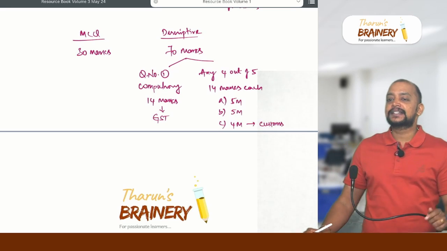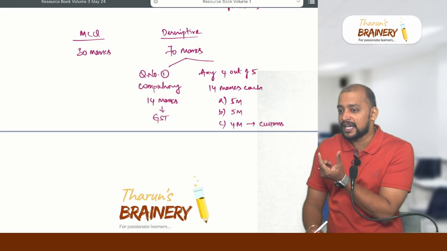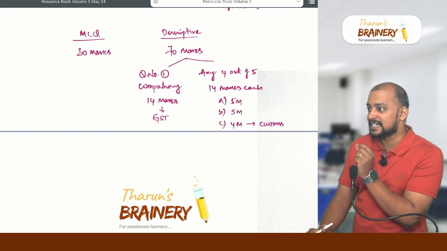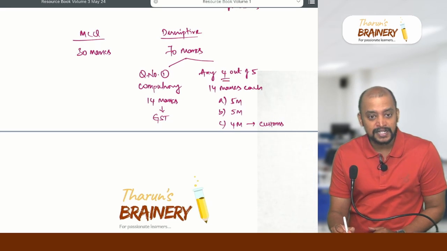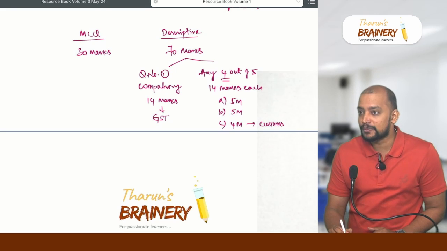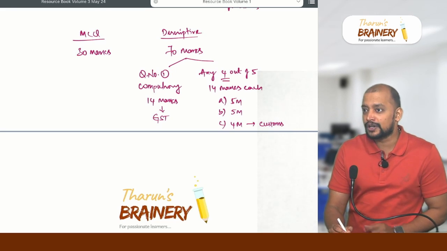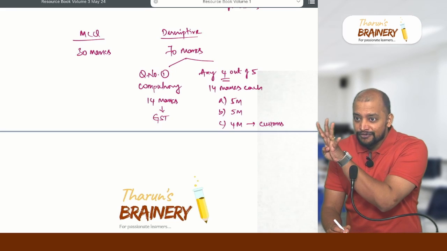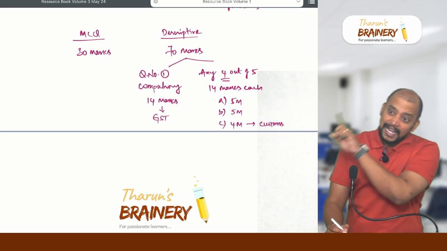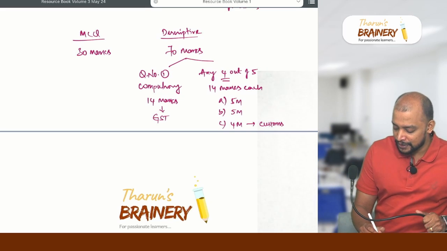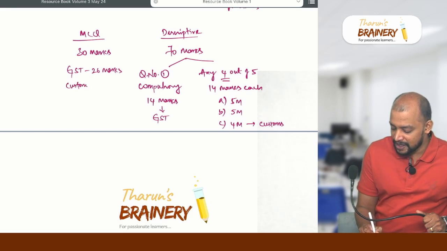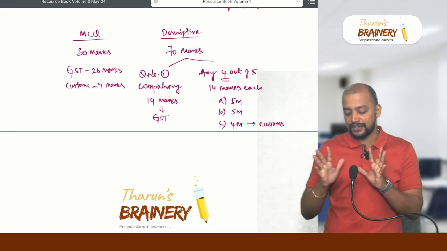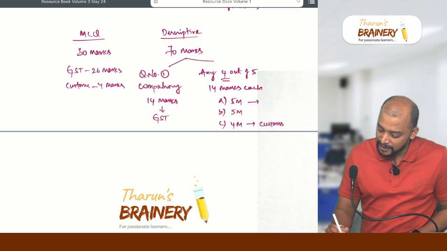Which means descriptive-wise the customs portion will be 16 marks. How 16 marks? You have to write 4 questions, so each question's part C will be 4 marks of customs. So 4 into 4, 16 marks. The remaining 4 marks they will be testing in MCQ. So in MCQ, GST will be for 26 marks and customs will be for 4 marks. This is how they will be giving you the weightage, and the first 2 questions will be GST only.